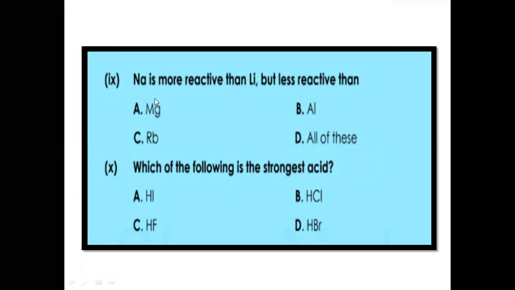Sodium is in group number 1, and if we mention their sequence in the periodic table, sodium is present in group number 1, then magnesium in group number 2, and aluminum in group number 3.